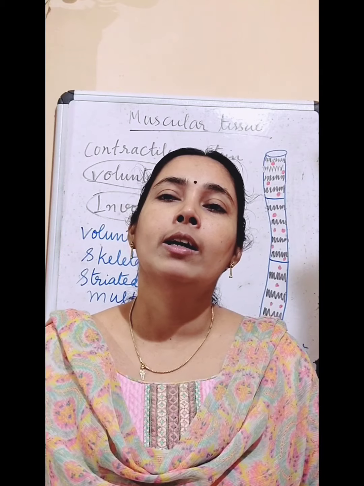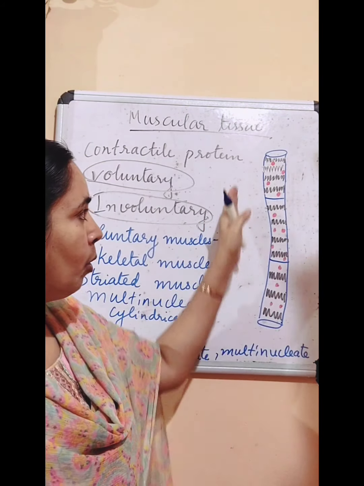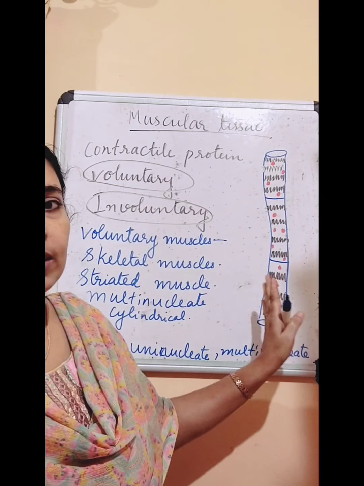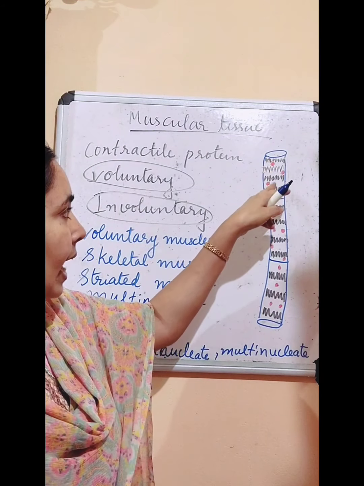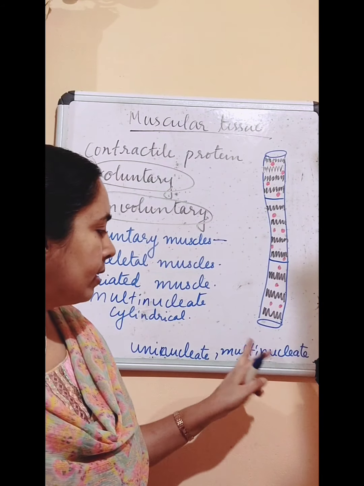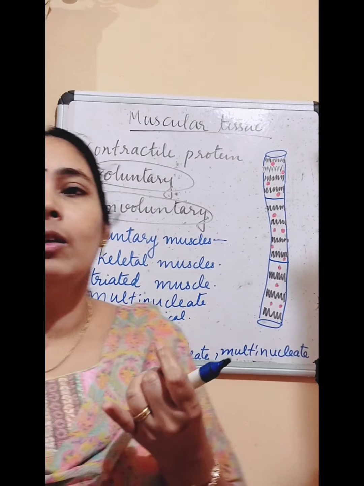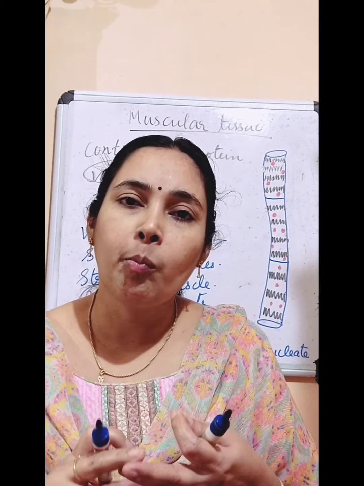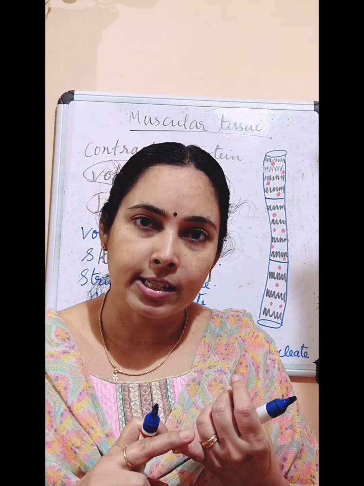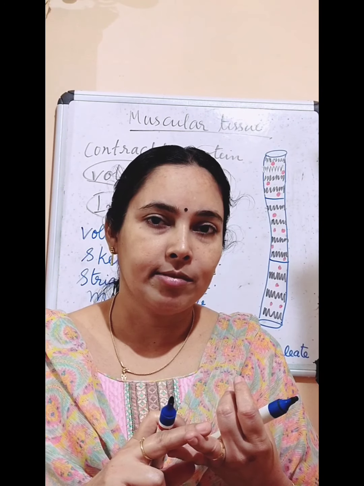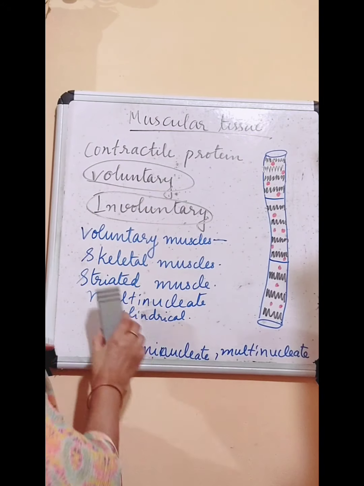And then what about the structure? It is long, cylindrical, unbranched. No branches are there. So it is long, cylindrical, unbranched, striated and multinucleate. So the structure is clear, the function is clear. Clear? Okay. Now we can look at the next type of muscle.